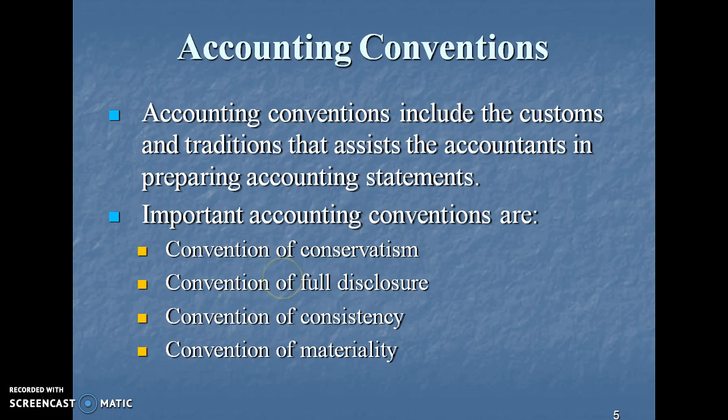Convention of full disclosure. All disclosures should be made by the managers and the owners about the organization. The convention of consistency. The things should be consistent enough. There should be no deviation every time, otherwise it will not be comparable. Convention of materiality. All the things which are material and which are affecting the accounting system should be reported.